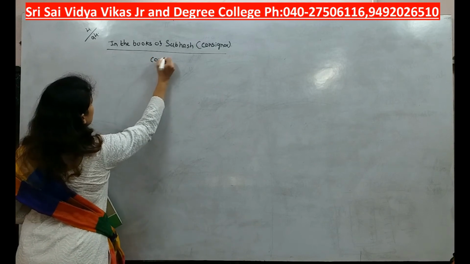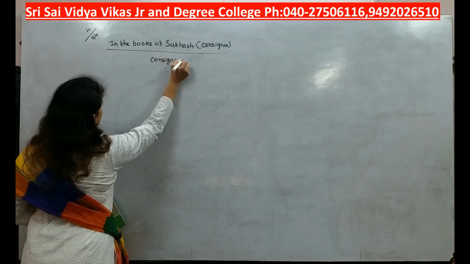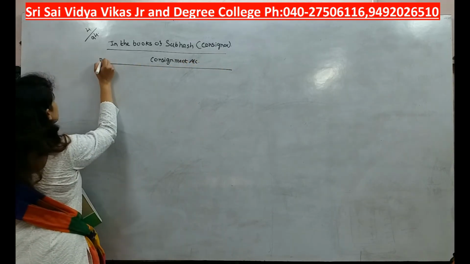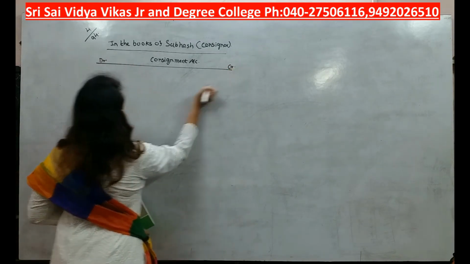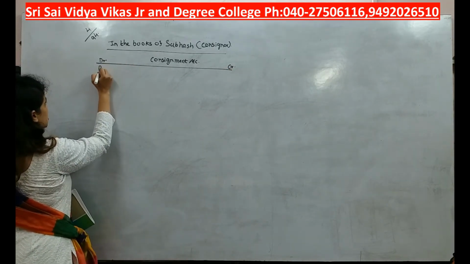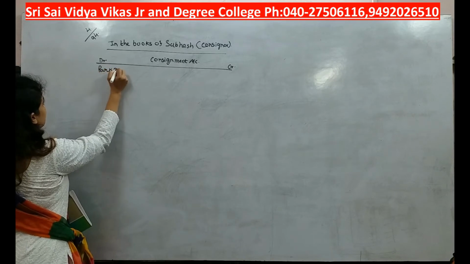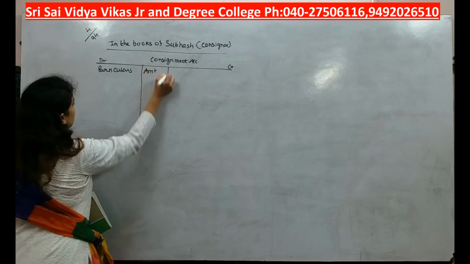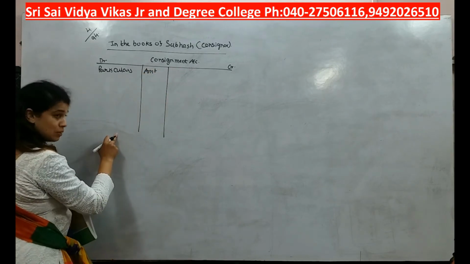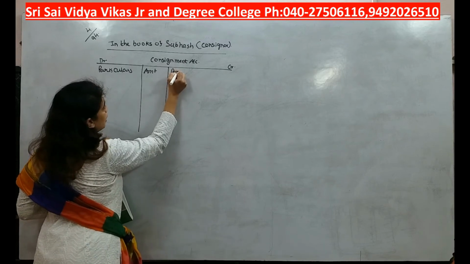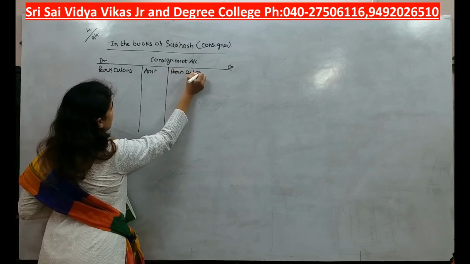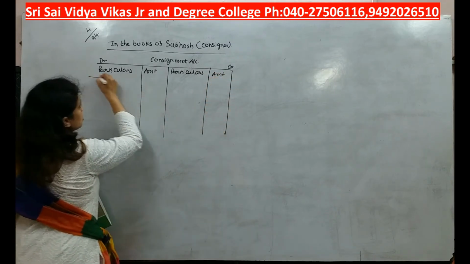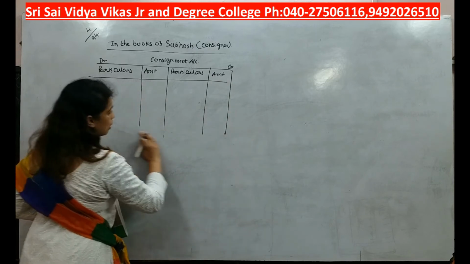One will be consignment account. This is going to be our business account. Nominal account this is. So which principle we will follow, students? Debit all expenses and losses, credit all incomes and gains. This principle we are going to follow. Again I will repeat. Debit all expenses and losses and credit all incomes and gains when it comes on consignment. Why? Because this is business account, or we can say that nominal account.